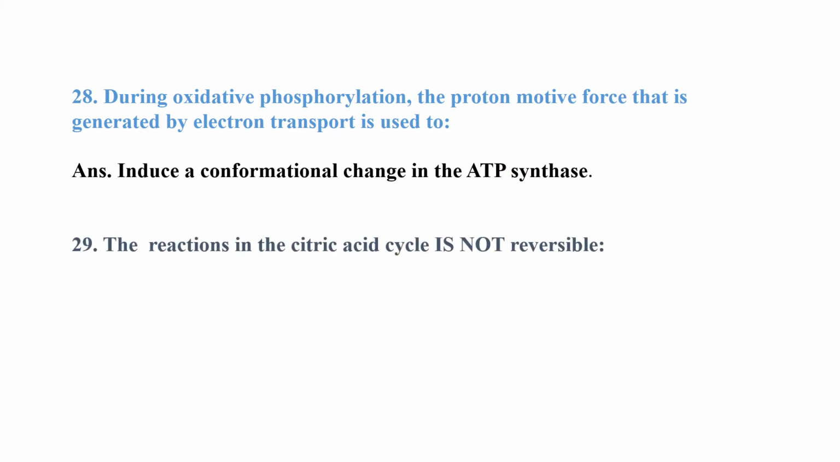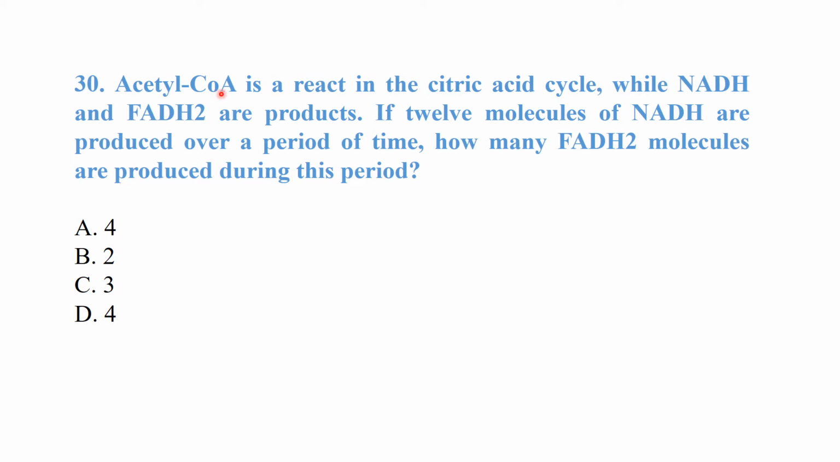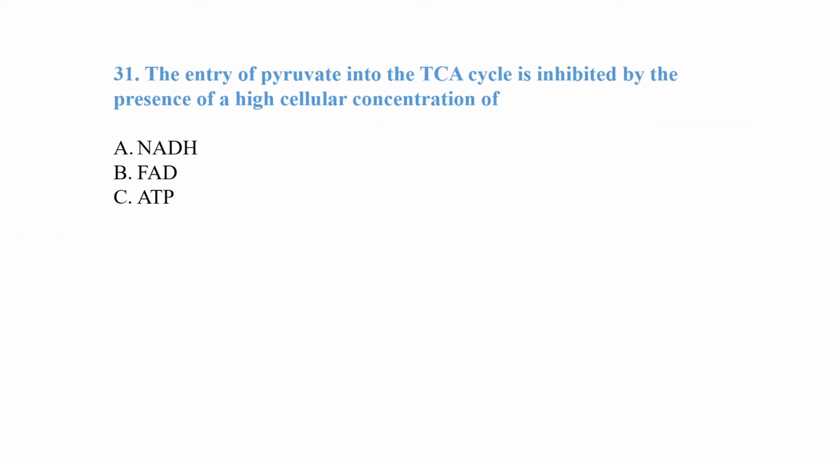The reaction in the citric acid cycle that is not reversible: so this is citrate synthase. Acetyl coenzyme A reacts in the citric acid cycle, while NADH and FADH2 are products. If 12 molecules of NADH are produced over a period of time, how many FADH2 molecules are produced during this period? So there are only 4 molecules of FADH2 produced. The entry of pyruvate into the TCA cycle, tricarboxylic acid cycle, and citric acid cycle is inhibited by the presence of high cellular concentration of ATP.